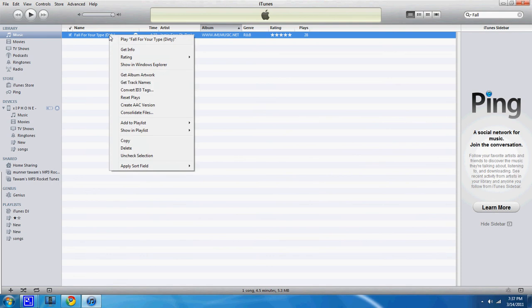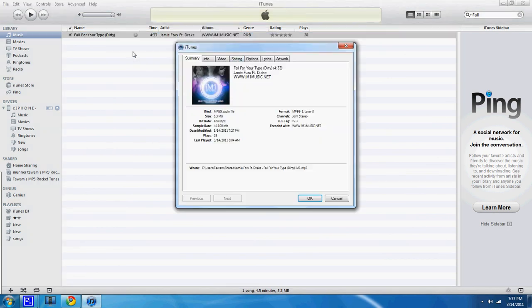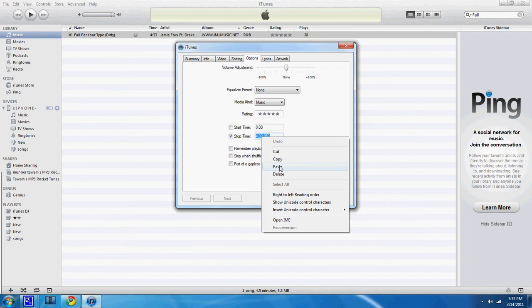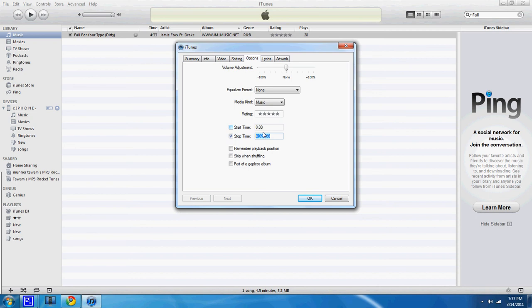Right click it, go to Get Info, go to the Options tab where it says stop time, check it, and then just copy the minutes and seconds and erase it. Same thing to do on the start time.